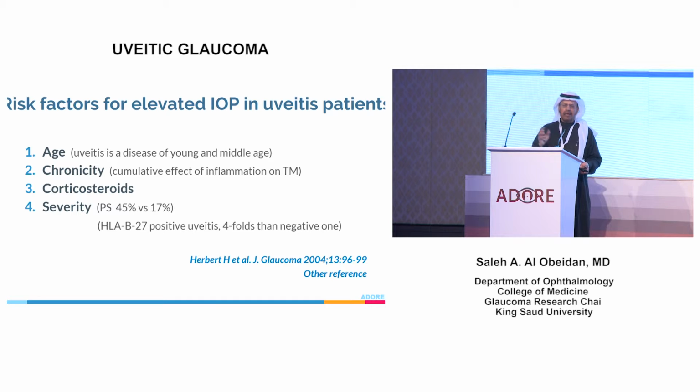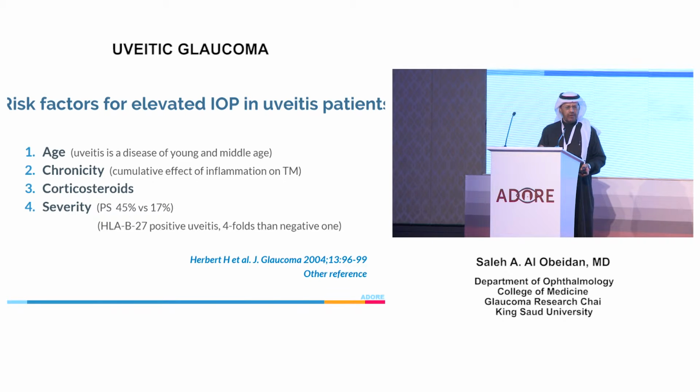As well, the chronicity of the disease reflects the cumulative effect of the inflammation, as well as the chronicity of use of steroids, which is another factor. Severity, of course, there are indices that when you see them, you expect that this patient is at risk for developing secondary glaucoma, such as posterior synechiae and HLA-B27 positive uveitis.